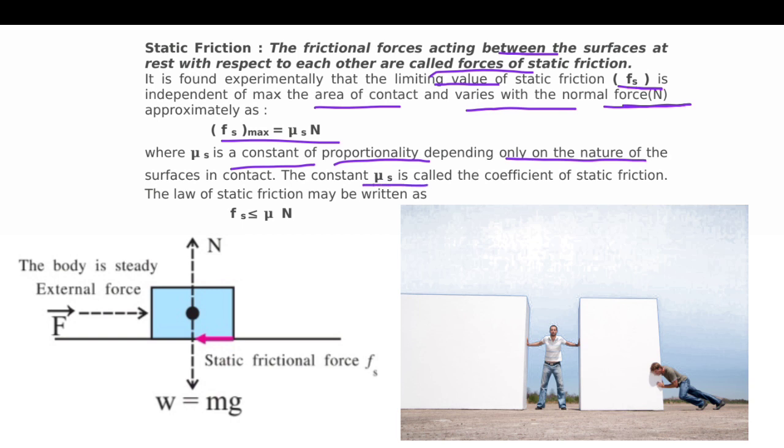The constant μ_s is called the coefficient of static friction. The law of static friction may be written as f_s ≤ μ_s N.